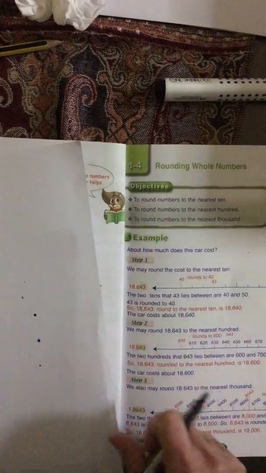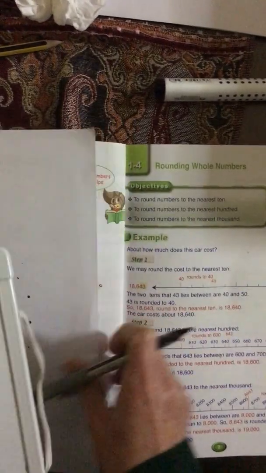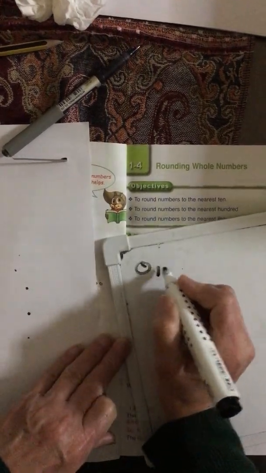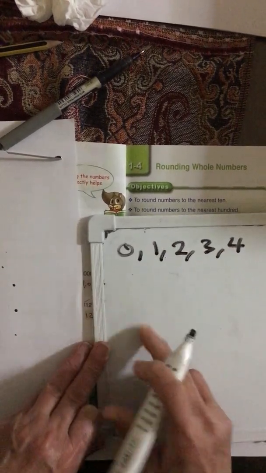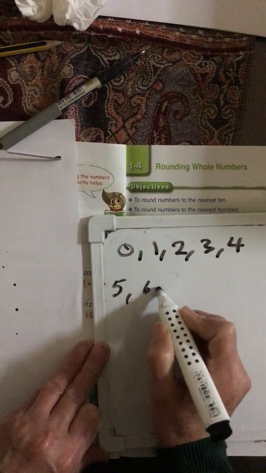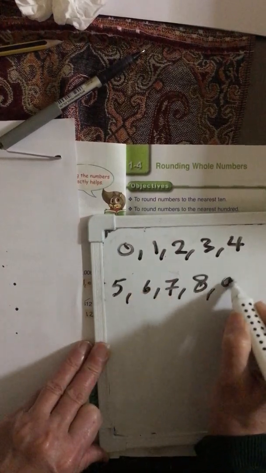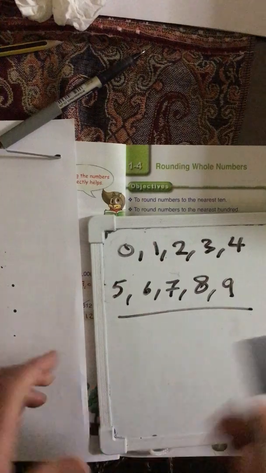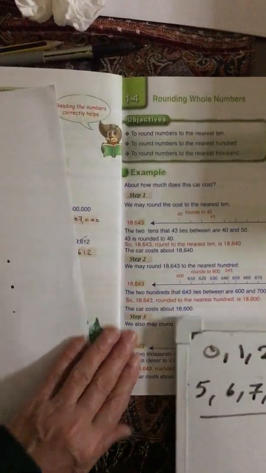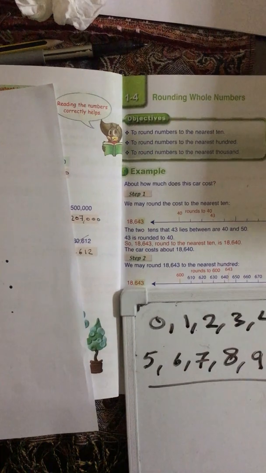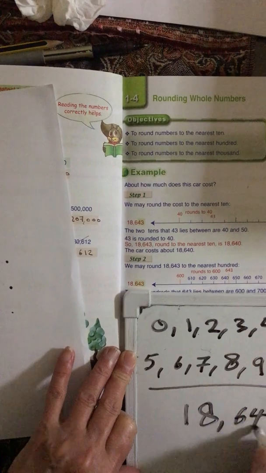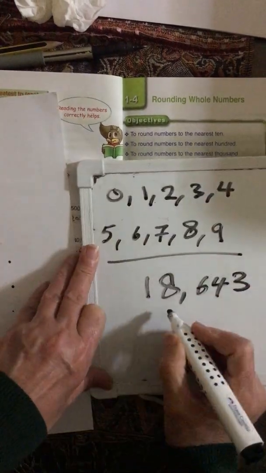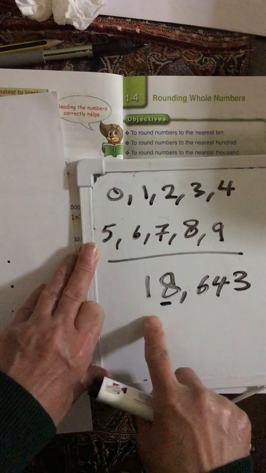Our last lesson is rounding, and in rounding you should follow this rule. The rule said that 0, 1, 2, 3 or 4 will not give 1. 5, 6, 7, 8 or 9 will give 1 to your number. So if I have a number, for example 18,643, and they underline this digit for me and say round.